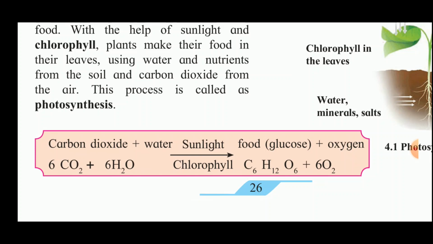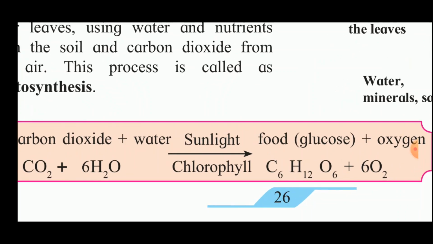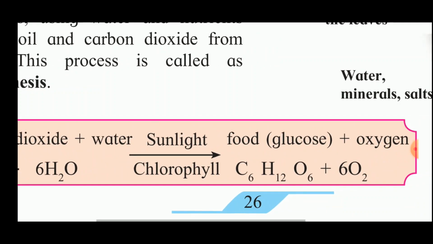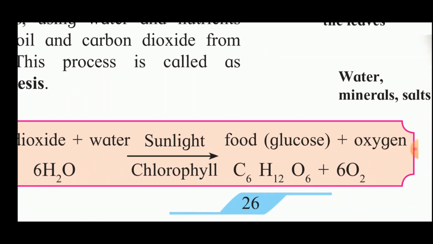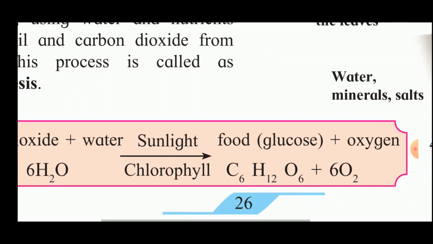So how is the chemical reaction written using the molecular formulae? 6CO2 plus 6H2O. H2O is the molecular formula of water, CO2 is the molecular formula of carbon dioxide, and over the arrow, sunlight and chlorophyll are written, meaning this process takes place in chlorophyll in the presence of sunlight.